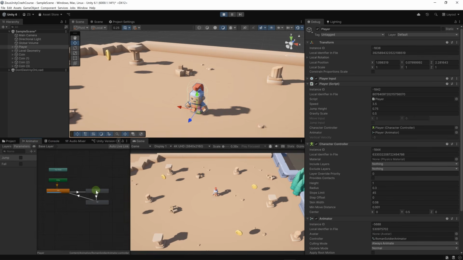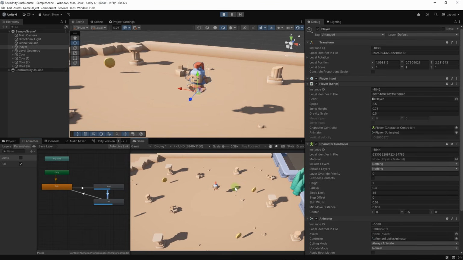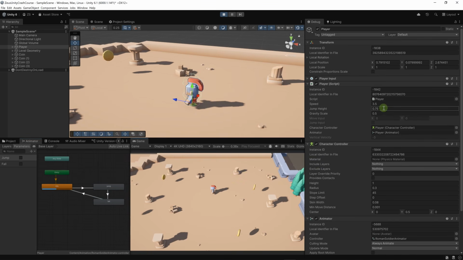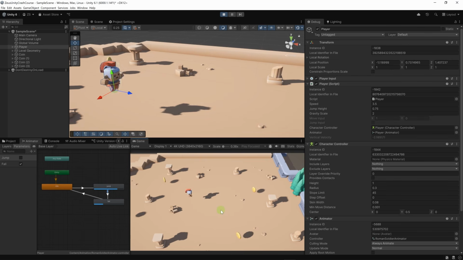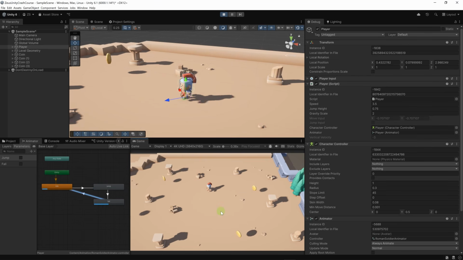Let's zoom out just so we can see what happens. So we are in the idle, now in the jump, and now in the fall. Actually, let's keep the gravity scale at 1 and let's see what happens. Or perhaps 2. Yeah, we just have to modify the height of the different obstacles to not allow the player to jump over them. I think this gravity scale works a little bit better.